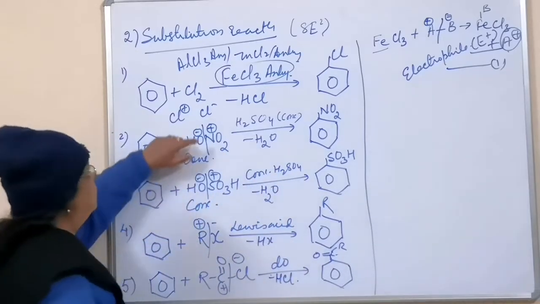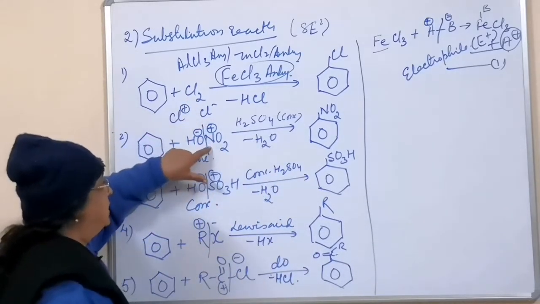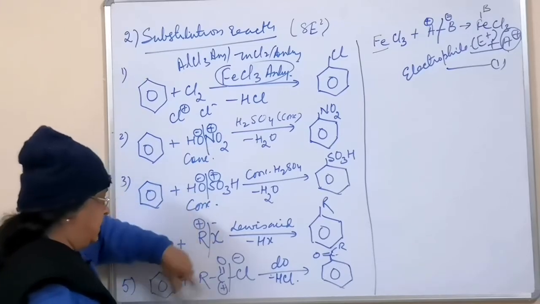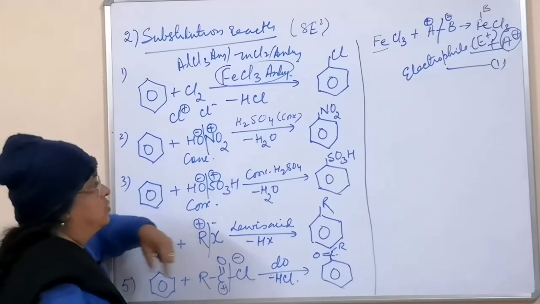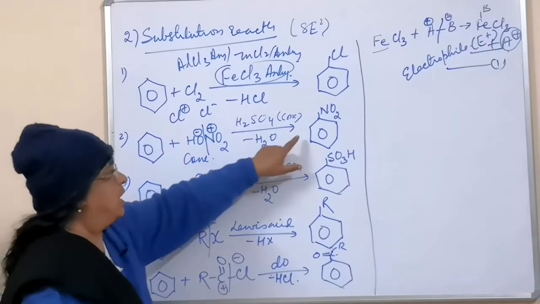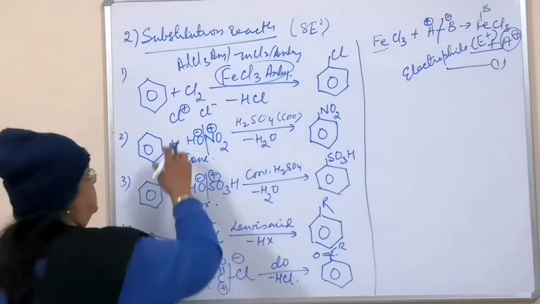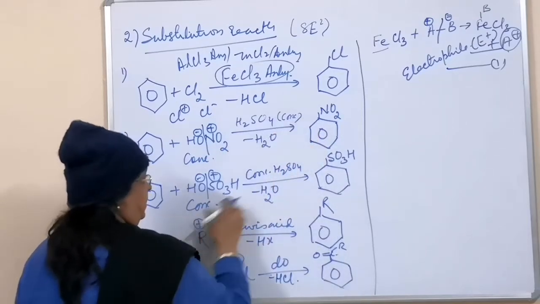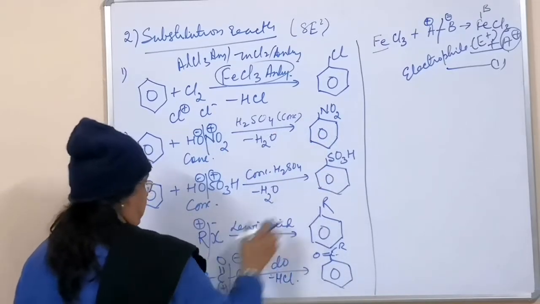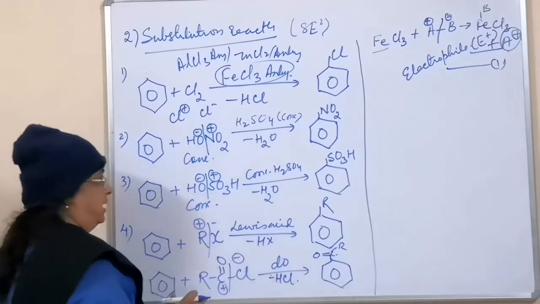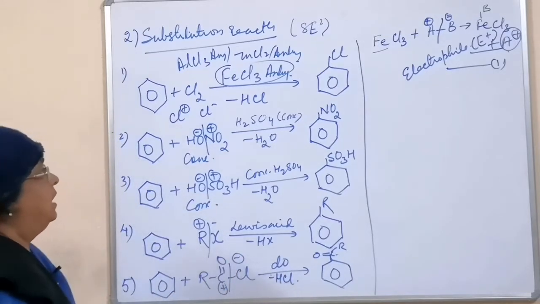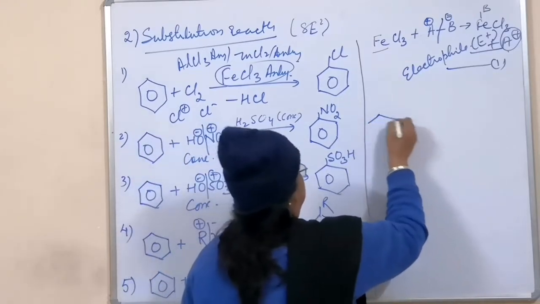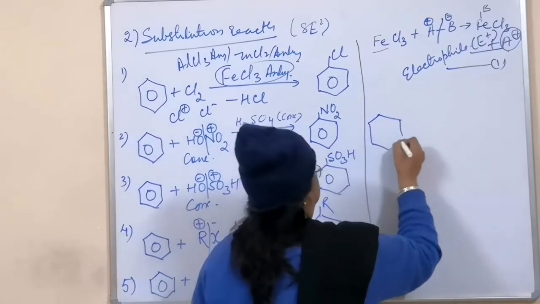So this is electrophile, this is electrophile, this is electrophile, and this part is electrophile. So the electrophile will be going to the benzene ring. Positive has come over here, positive there, and that's why the reaction is electrophilic. And in the next step, what will happen is that the benzene ring which we have,